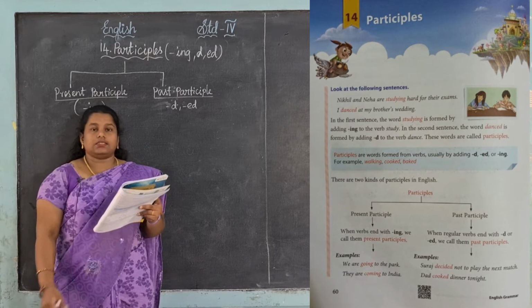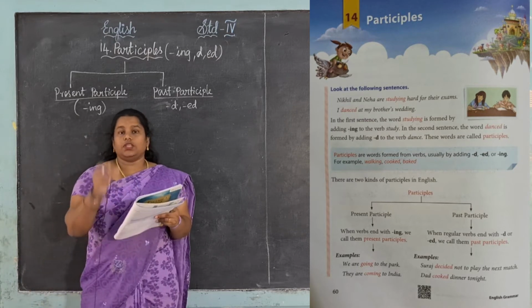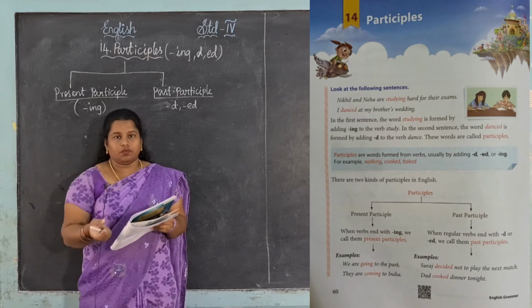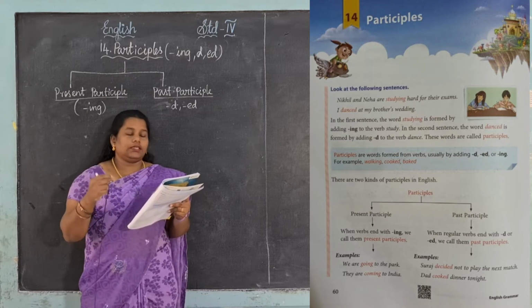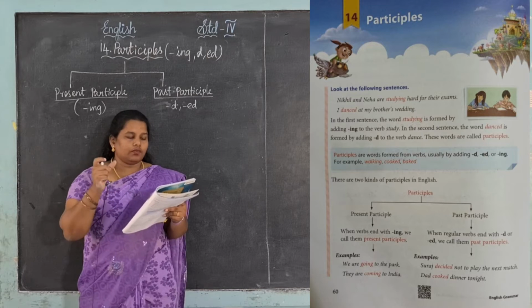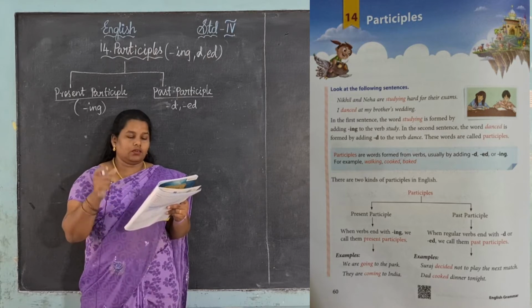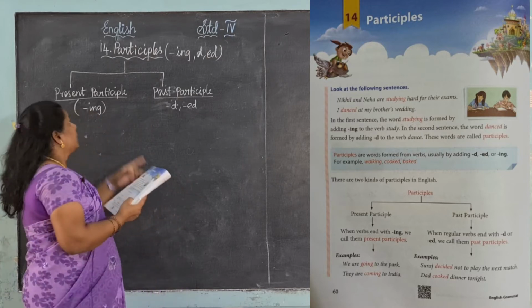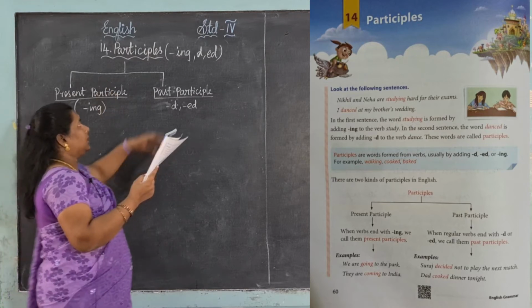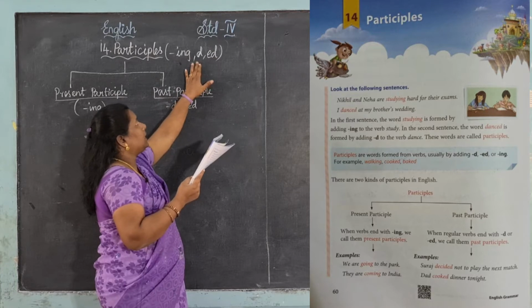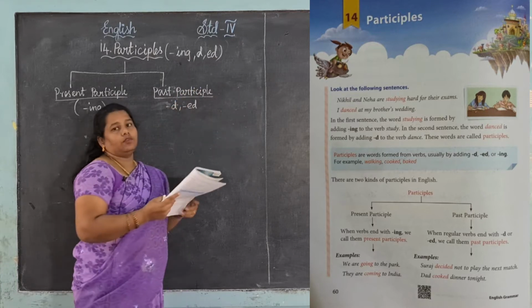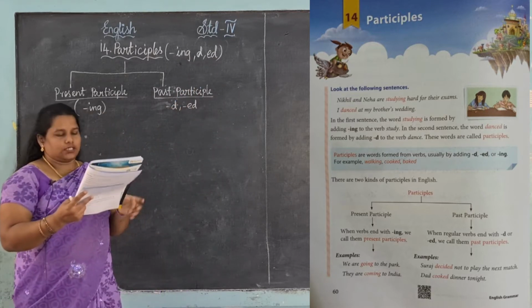I danced. See that ing with the verb. Verb means it is an action word. With the verb, ing is added. And see, dance is also a verb. With the verb, d is added. See, participles means with the verb, it can add ing or d or ed. Okay, it is participles.